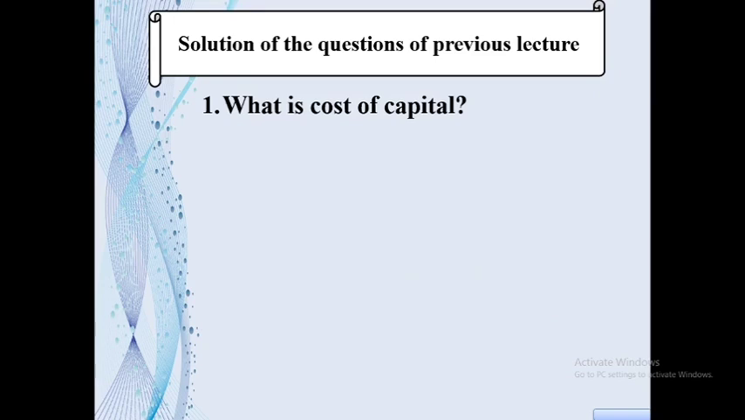Before going to start our today's lesson, I want to solve the problems that I gave you to practice in the previous lecture. Hope that you all do the practice properly. So our first question is, what is cost of capital? In a word, the cost of collecting fund is termed as cost of capital.